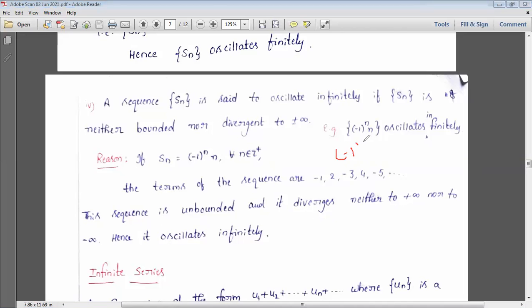So minus 1 whole power infinity into infinity. Okay, so this is not a valid sequence. It is an indeterminate form. For that, we simply say that this is oscillating infinitely. Oscillating finitely is nothing but bounded and not convergent. But oscillating infinitely is nothing but unbounded and not divergent either. These are convergent, divergent, oscillating finitely and oscillating infinitely sequences.